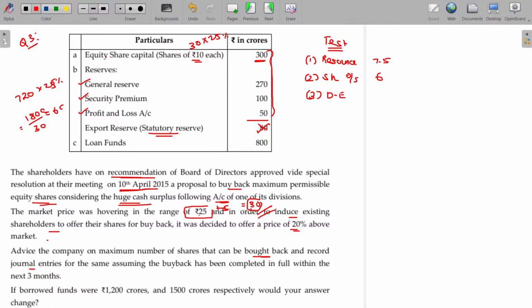So one is the number of shares into 25%. Next one is net worth in that 25%. In net worth, you should not include any statutory reserve or revaluation reserve not in the form of cash.